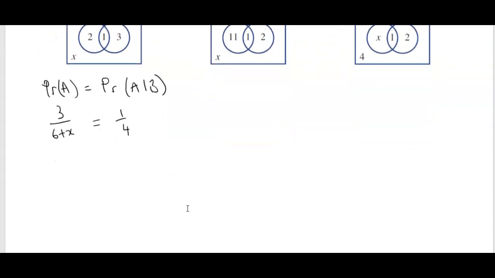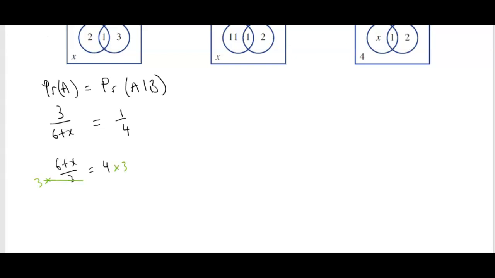So here we've got an algebraic equation. You could use solve on your calculator, but we can easily solve this by hand. When the unknown's on the bottom, I just like to flip. So let's do 6 plus X over 3. 1 over 4 becomes 4 over 1, or just 4.